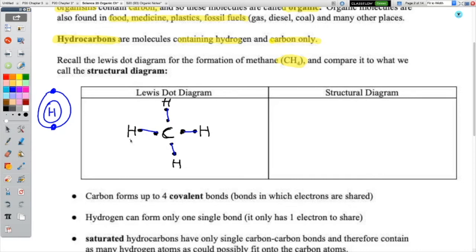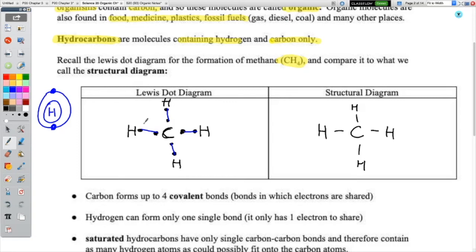So looking at this Lewis dot diagram, I'm now going to draw something that you haven't seen before, but it's going to look real familiar. Because what is a structural diagram? Well, here it is. Here's the structural diagram for methane, CH4. Look familiar? It's essentially the Lewis dot diagram without the dots.